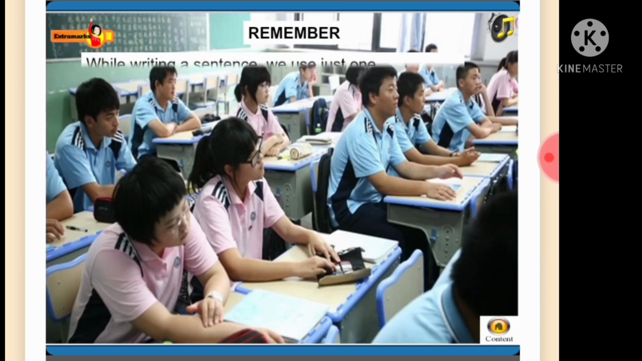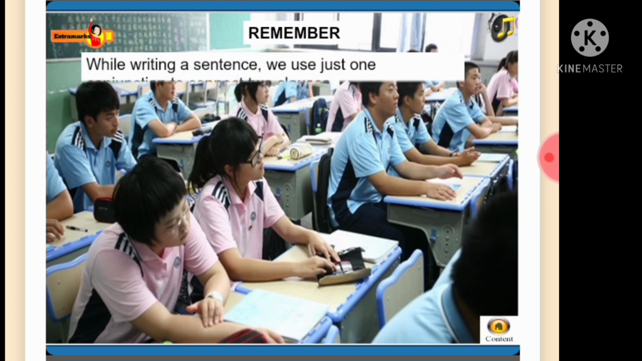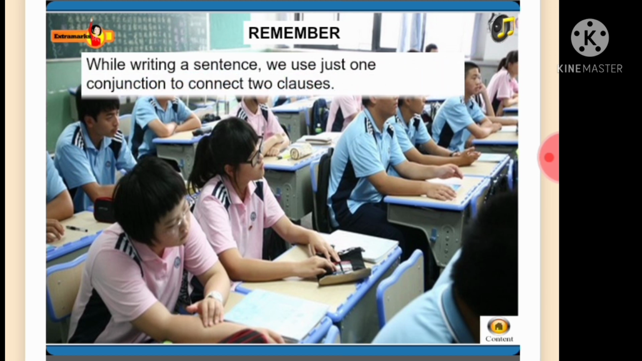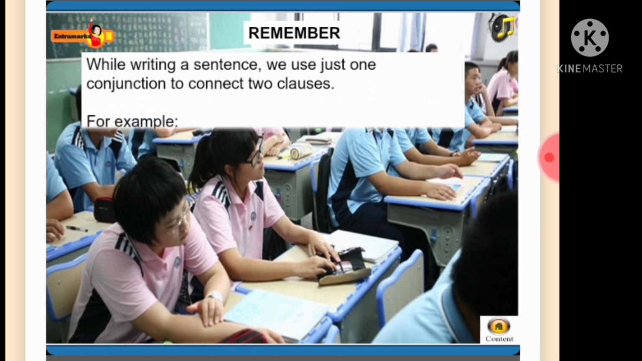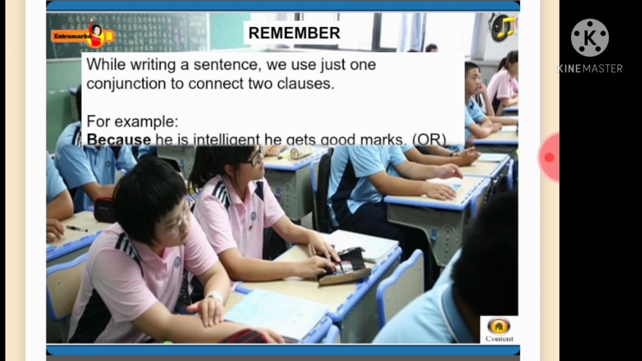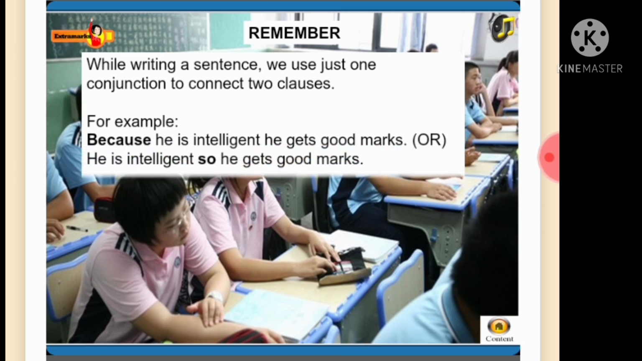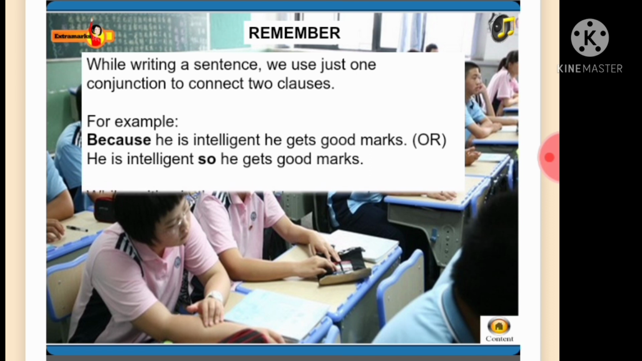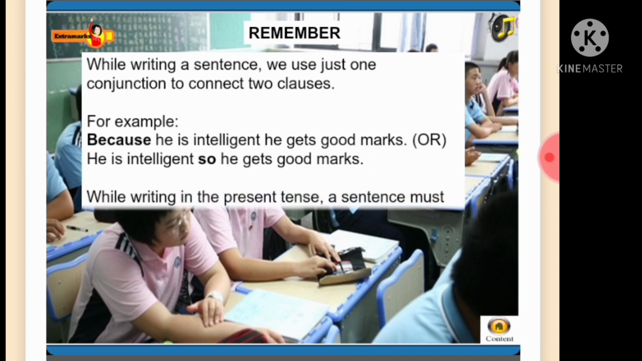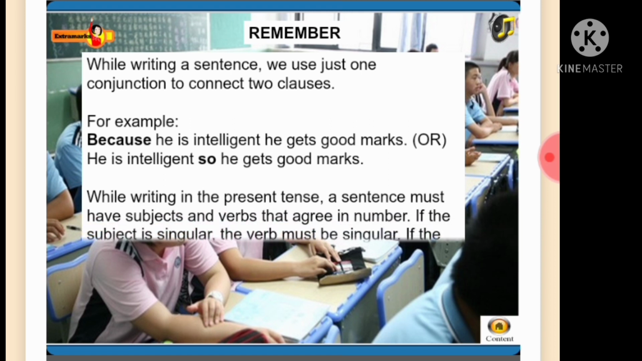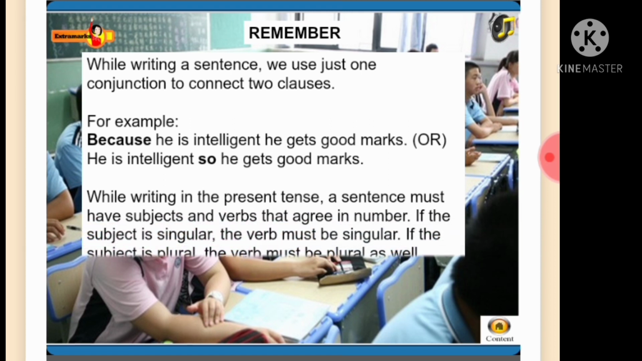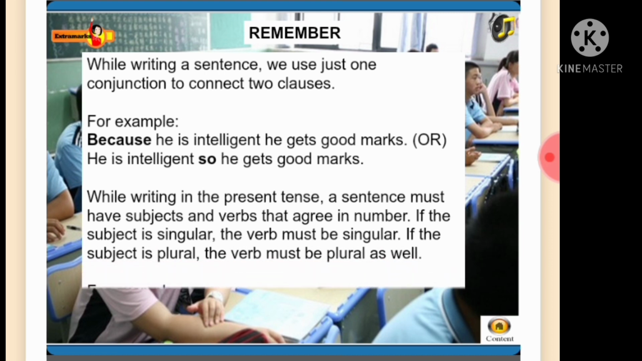Some points to remember. While writing a sentence, we use just one conjunction to connect two clauses. For example, because he is intelligent, he gets good marks, or he is intelligent, so he gets good marks. While writing in the present tense, a sentence must have subjects and verbs that agree in number. If the subject is singular, the verb must be singular. If the subject is plural, the verb must be plural as well.